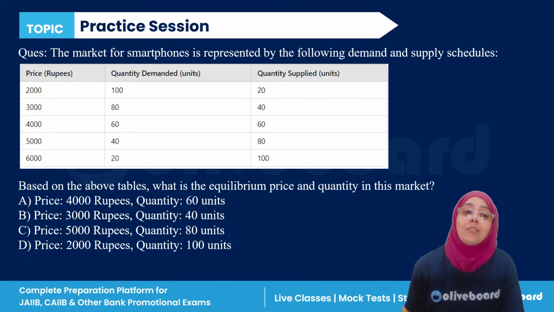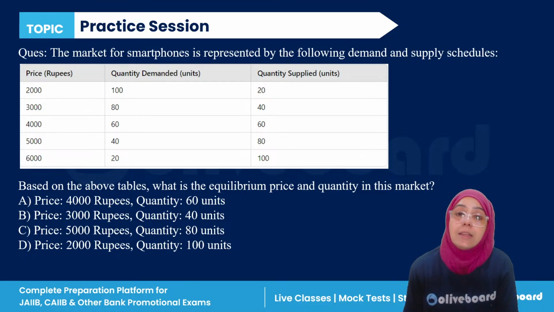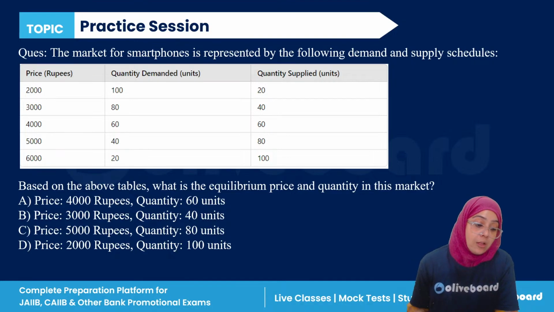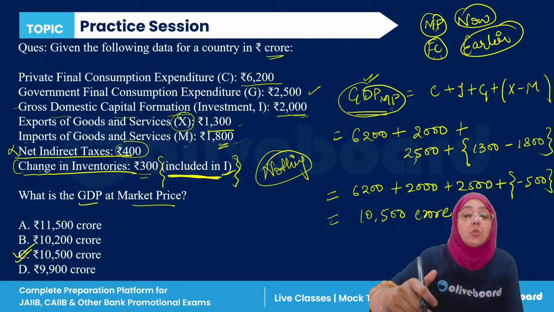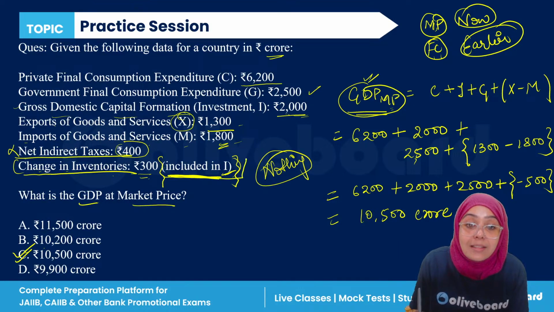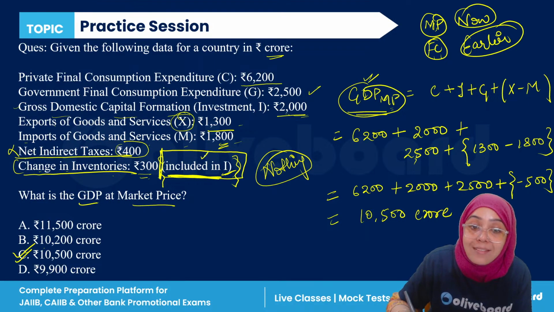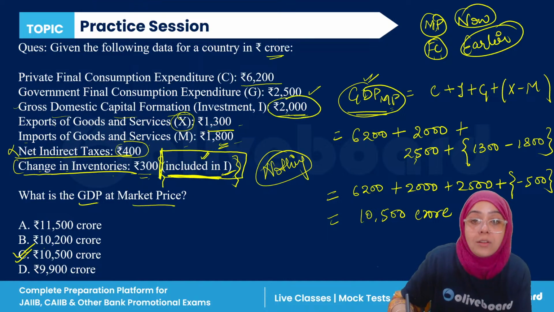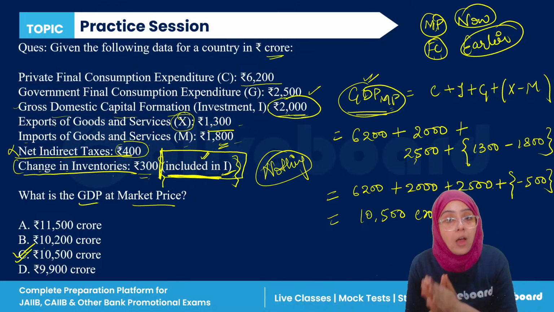Okay, now the next question is: the market for the smartphone is represented by the following demand and supply schedule. Sunil, why not 10,200? That is what I'm explaining, because it is written that it is already included in I, which means everything is adjusted in the 2000.